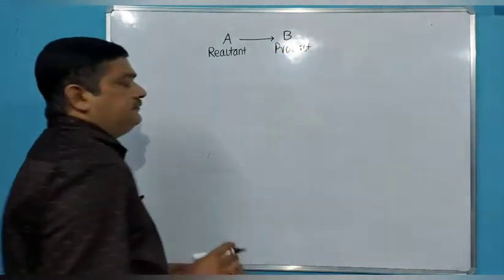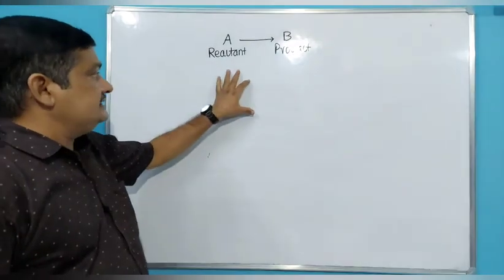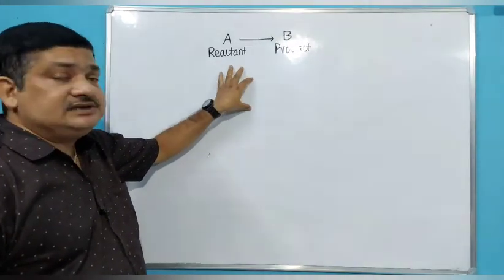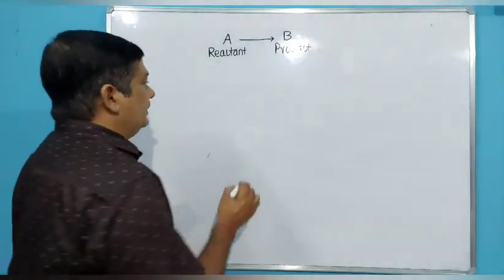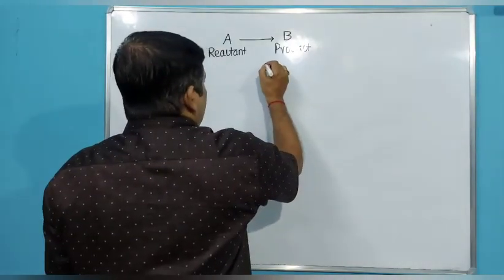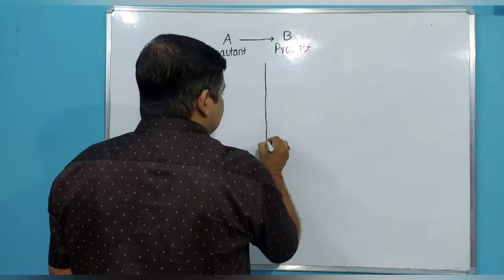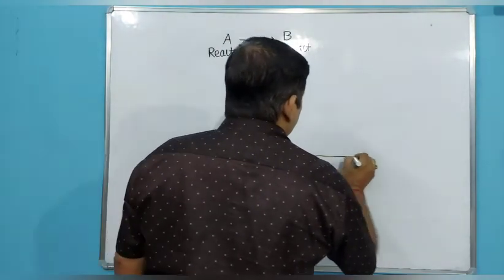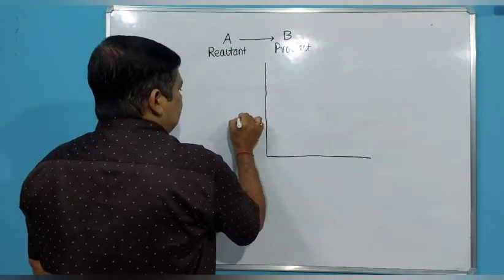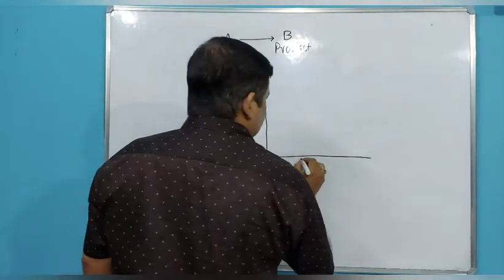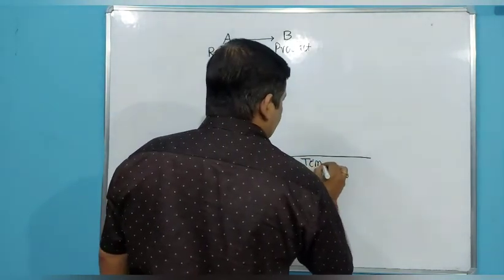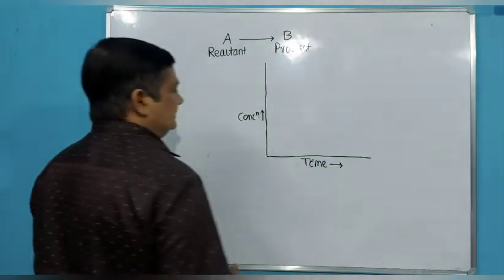When we speak of rate of chemical reaction, the reactants react with each other to form some product. So if we follow their concentration over time, the graph will be like this. Suppose on this axis we take concentration, and on this axis we take time.